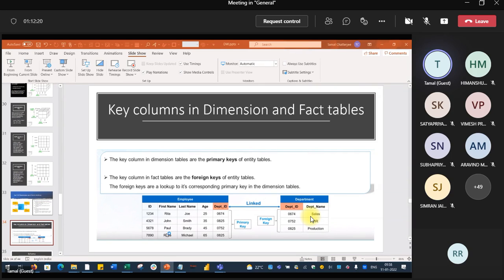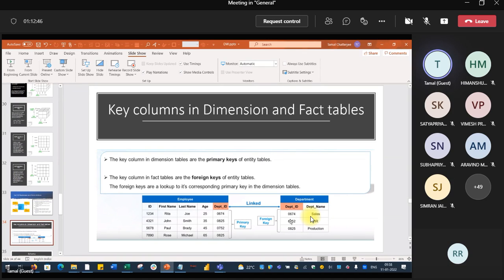In the employee table, you tell me, can you have a duplicate employee number? No. So employee ID cannot be duplicate. So we have the concept of a primary key and a foreign key. In the department table, you see the department IDs are all unique.